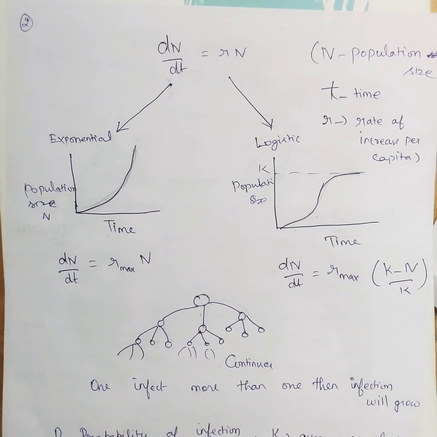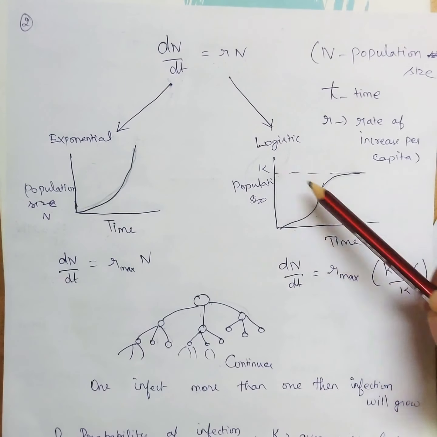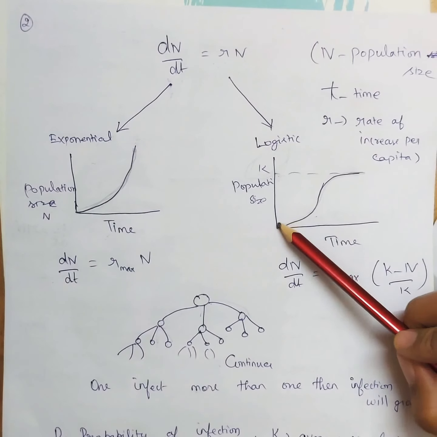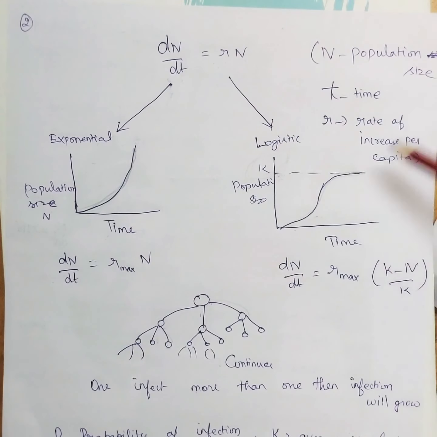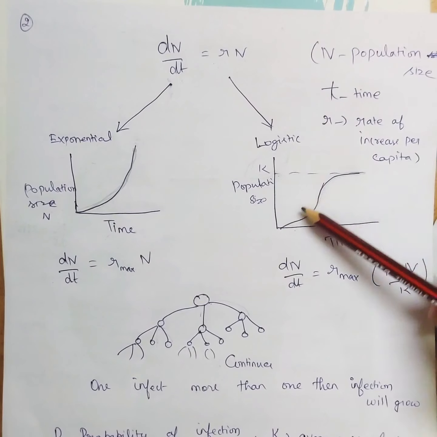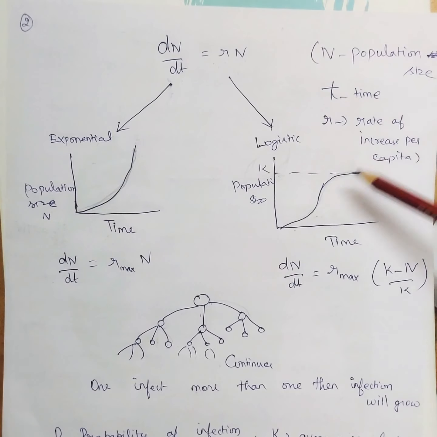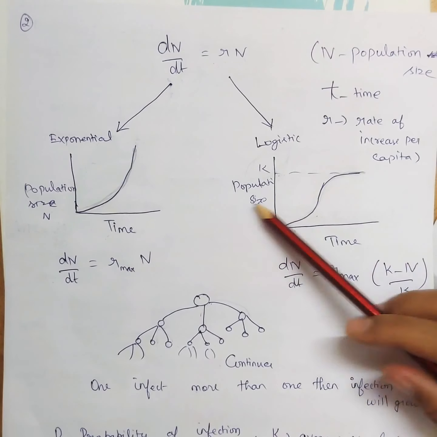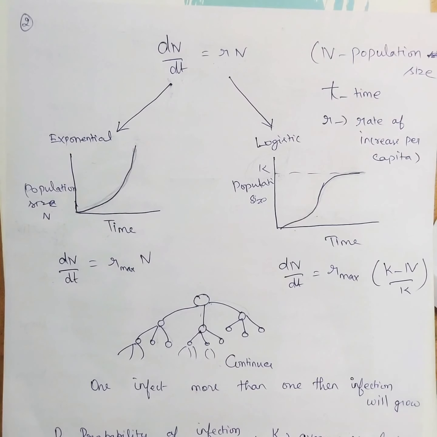For example, if an island's resources can hold up to 1,000 people, when the population grows beyond 1,000, people may starve and die. So this is a maximum rate. It can support only 1,000 people. So if it goes above that, people are going to die and the growth rate will not be the same. So it won't keep on growing. So this is logistic growth.